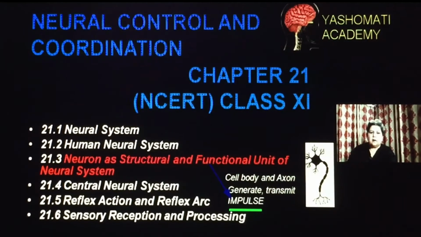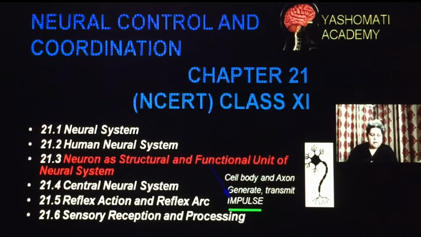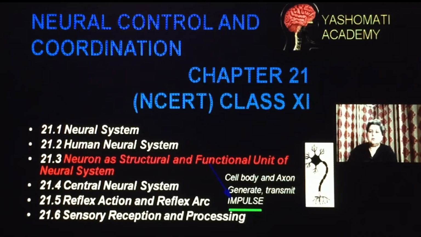So this is how the neuron transmits information from one neuron to another, and that is how information goes from different parts of the body to the central nervous system, where it is interpreted and where the response is formed.